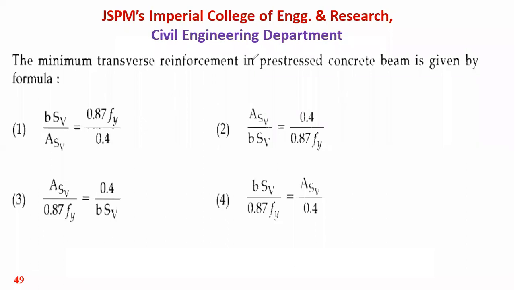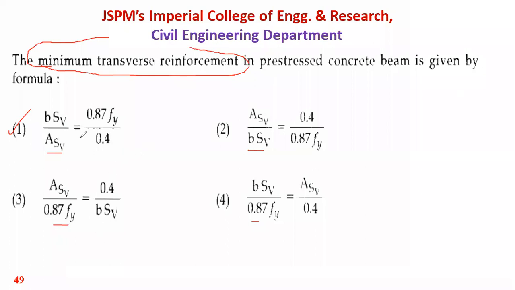So what they have asked: the minimum transverse reinforcement in a pre-stressed concrete beam. They have asked for the minimum transverse reinforcement, which means they have asked for the nominal shear reinforcement. So I think the first option is correct. As per the codal provision, we have to provide the nominal shear reinforcement. Now, if you have studied all the clauses thoroughly, then we can pick the option.